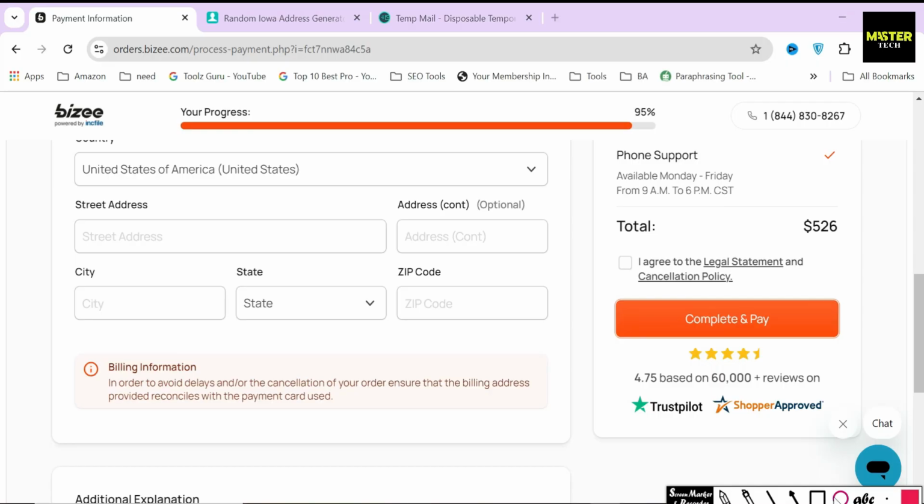So for just $526 in total, you can register your own LLC today in the state of Iowa using Bizee. Personally, I think the price is fair since Bizee will be the one handling all the documents and registering your LLC on your behalf, so you won't need to go through any of these hassles.